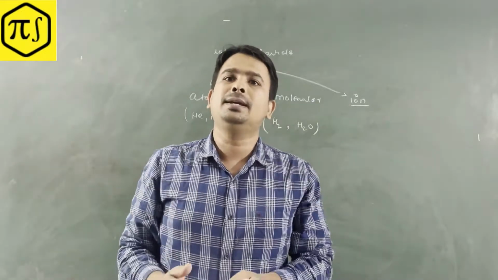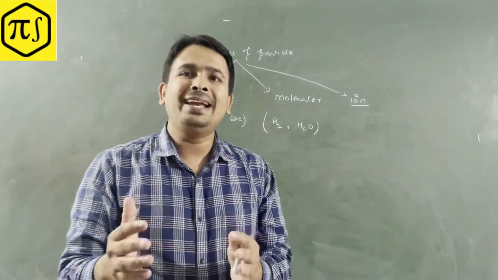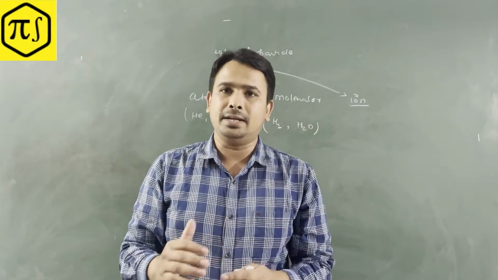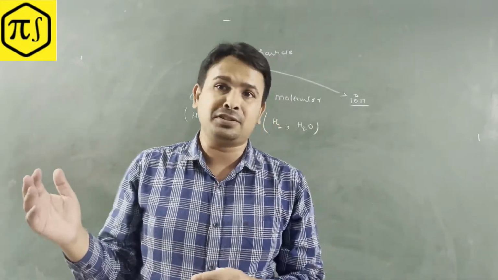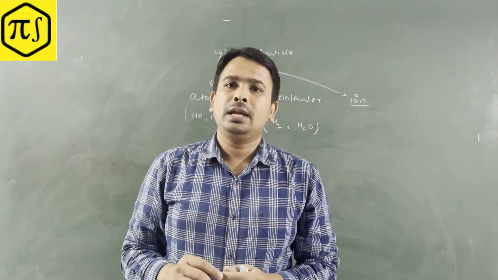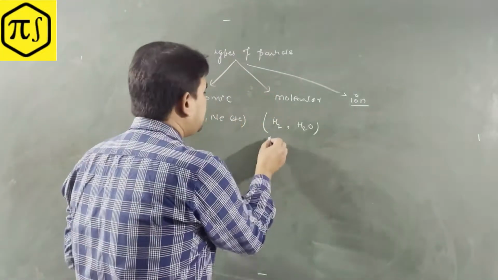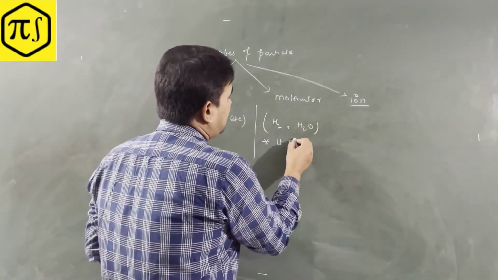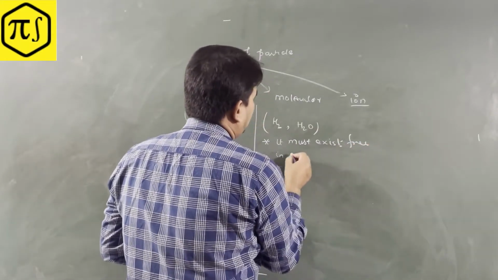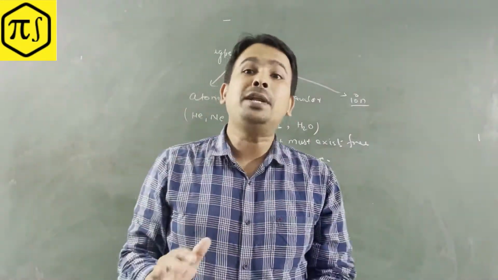If a particle is composed of two or more atoms of the same element, then also we can say it is a molecule. It is not necessary that it should be from two different elements, right? So this is the key point. Let me tell you some examples. For hydrogen, H2. For hydrogen gas, remember, the particle is not a hydrogen atom, it will be H2. Now for water, the particle will be H2O, right? So what exactly is a molecule?